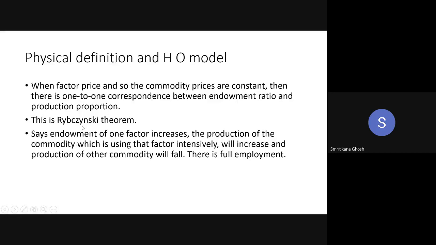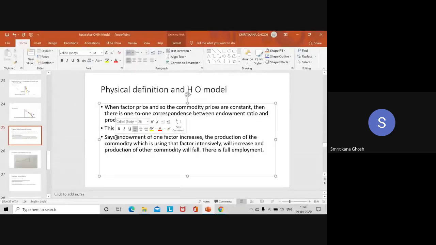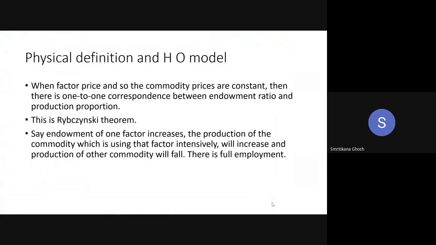What the Rybczynski theorem is saying is, say the endowment of one factor increases. That means the labor has increased. The production of the commodity which is using that factor intensively will increase, and the production of the other commodity will fall.